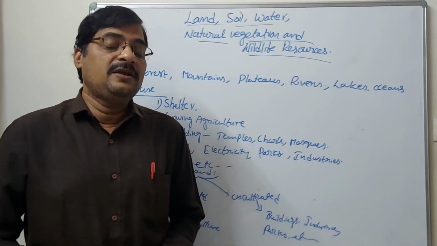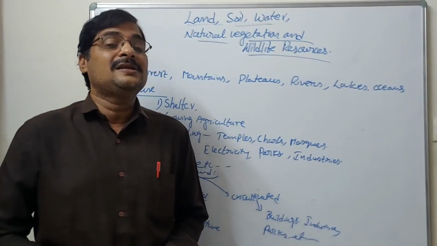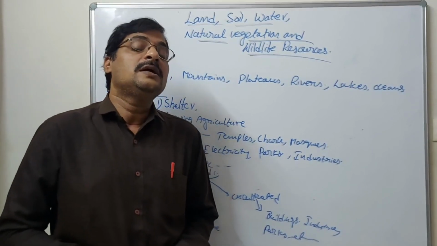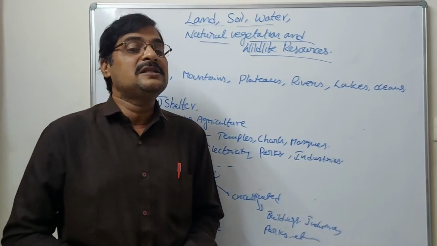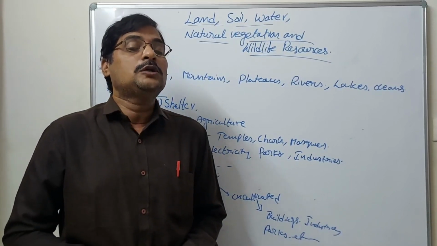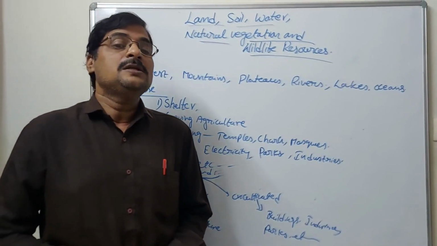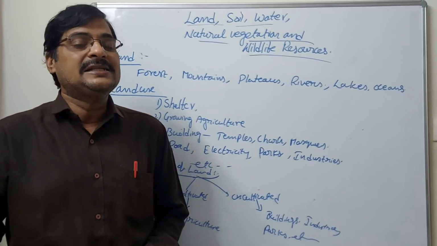But if there is deforestation, then rainfall automatically decreases. When rainfall decreases, what will happen? Agriculture is affected. That means food crops are not coming on time, so shortage of food also happens. So it is a linked system.